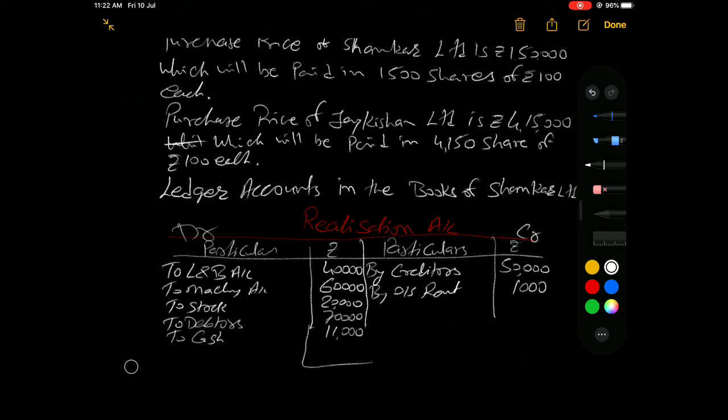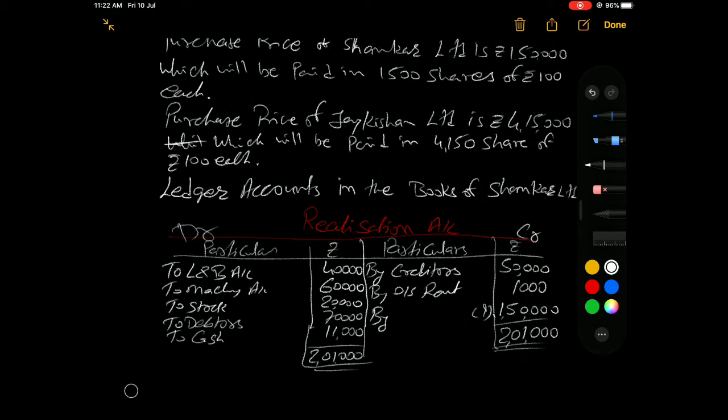Now let us total both sides. On the debit side the total is 2 lakhs 1,000, and we put the same on the credit side, 2 lakh 1,000. Out of 2 lakh 1,000 we deduct 51,000. The remaining balance is 1 lakh 50,000. This 1 lakh 50,000 is the purchase price.